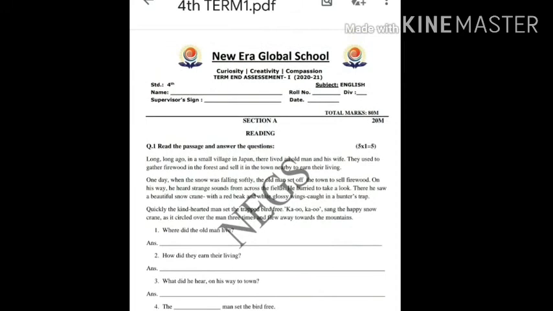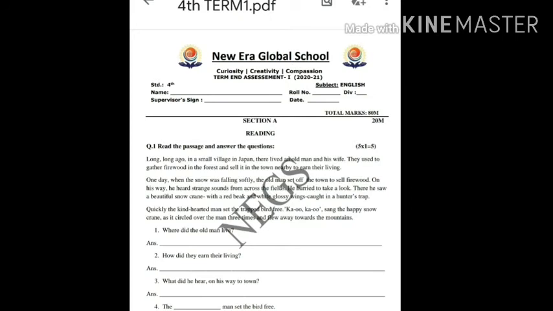Yes, on the screen the picture which you are getting is of the term 1 assessment, that is the term 1 paper. Now this paper, how would you solve it? You have already attempted PA1, that is periodic test 1's paper. Alright, this paper is also of the same format.